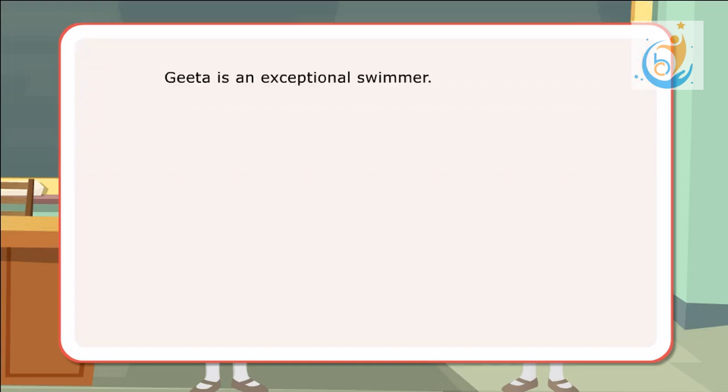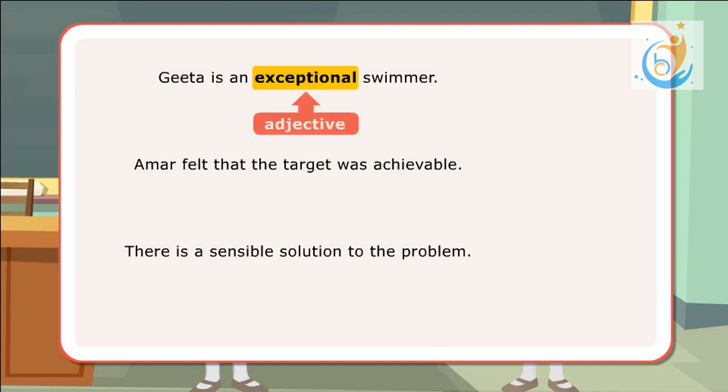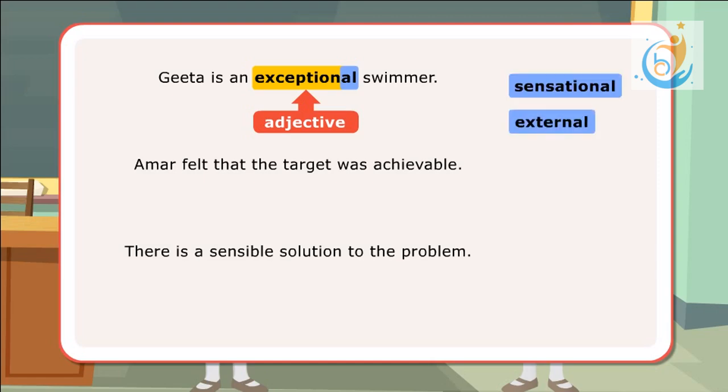Geeta is an exceptional swimmer. Amar felt that the target was achievable. There is a sensible solution to the problem. In the first sentence, exceptional belongs to the group of adjectives ending with al, like sensational, external.